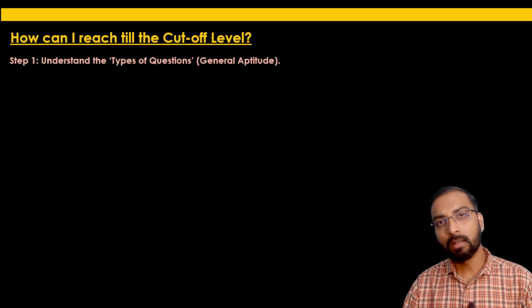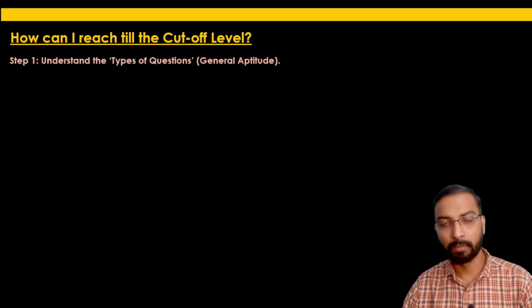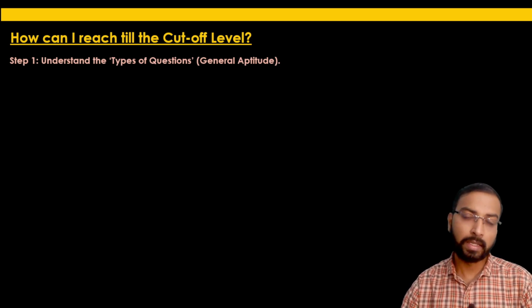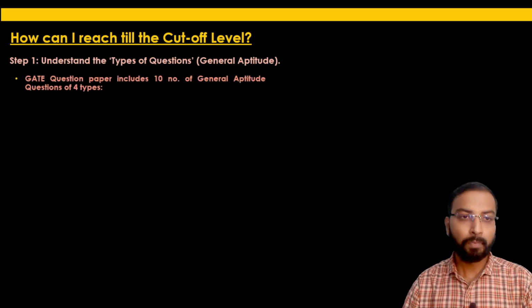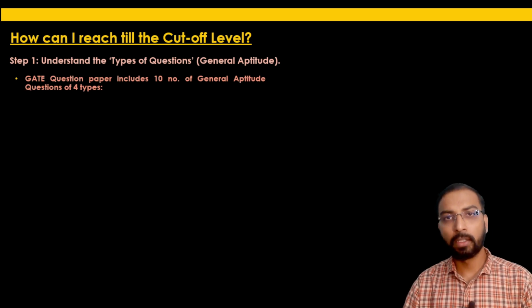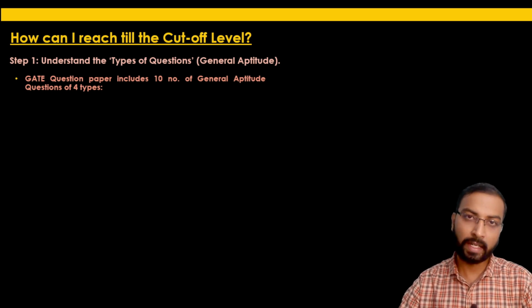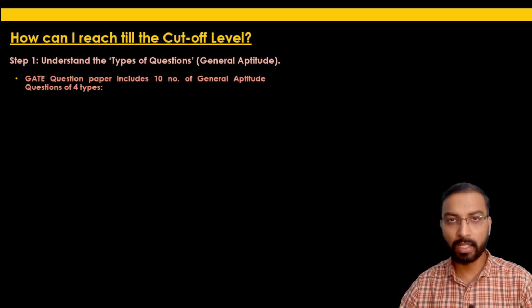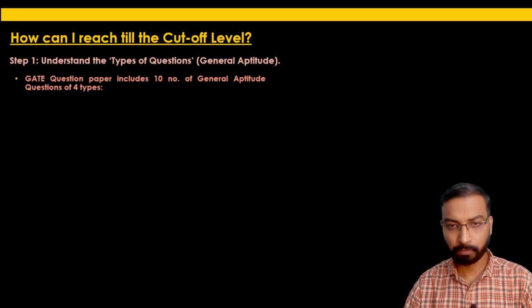Step one is that one must understand what types of questions are asked in the general aptitude section, because, as I said earlier, this is the first section you are going to face as soon as you start solving the question paper. The GATE question paper includes 10 general aptitude questions. At the beginning itself, you will get to know that there are 5 questions carrying 1 mark each, and the remaining 5 questions carry 2 marks each.